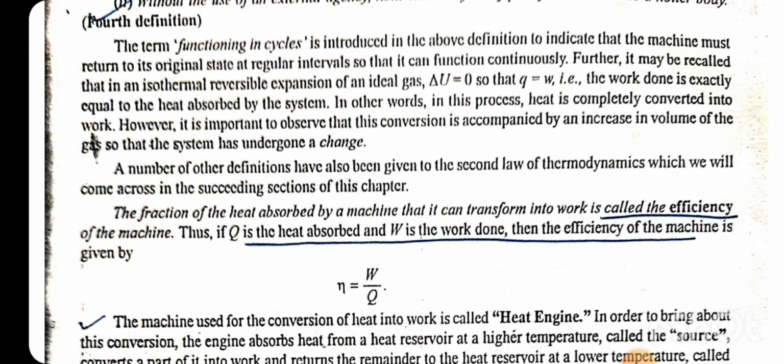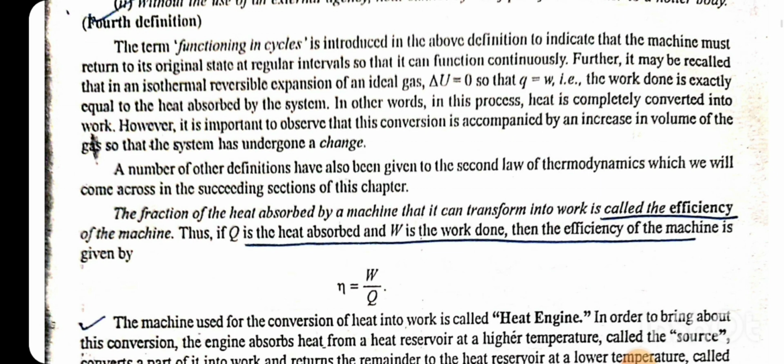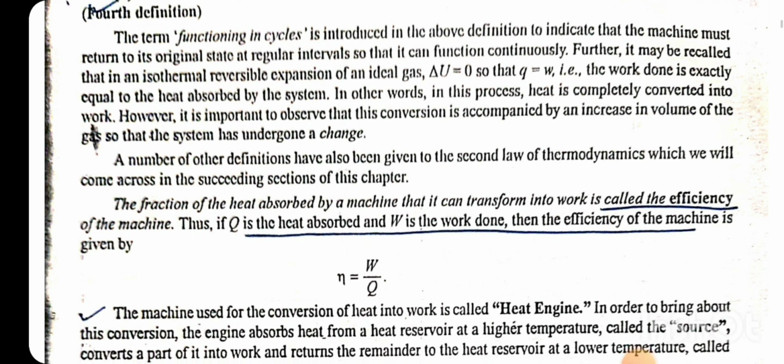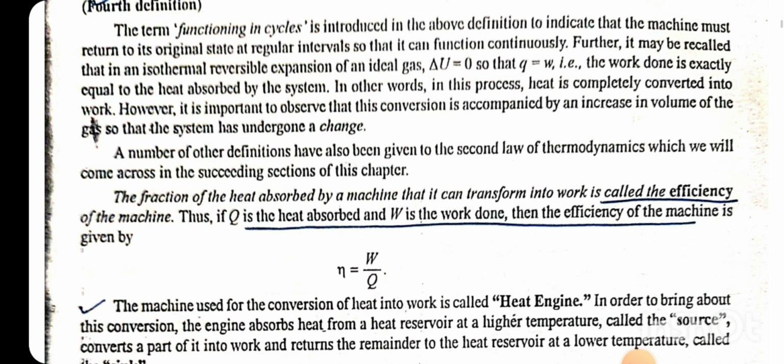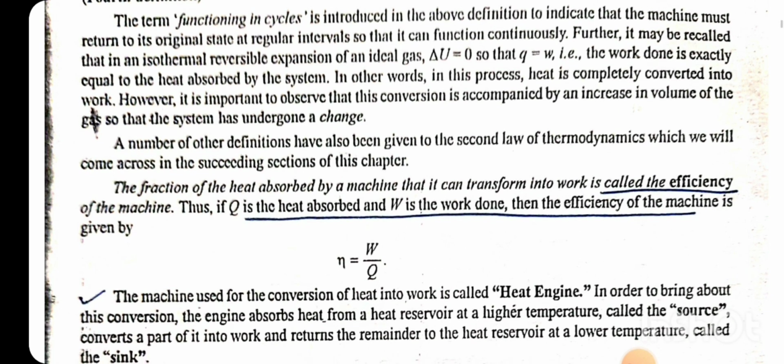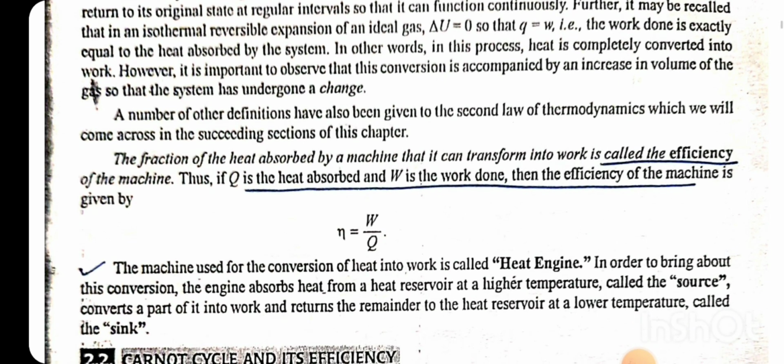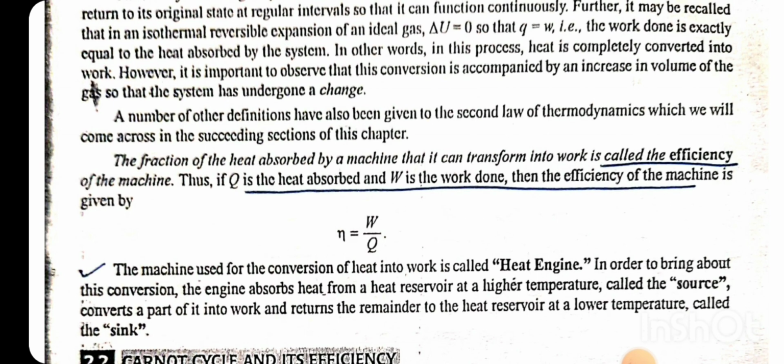Further, it may be recalled that in an isothermal reversible expansion of an ideal gas, delta U is 0, Q is equal to W. The work done is exactly equal to the heat absorbed by the system. In other words, in this process, heat is completely converted into work. However, it is important to observe that this conversion is accompanied by an increase in the volume of the gas so that the system has undergone a change. A number of other definitions have also been given to the second law of thermodynamics, which we will come across in succeeding sections of this chapter.